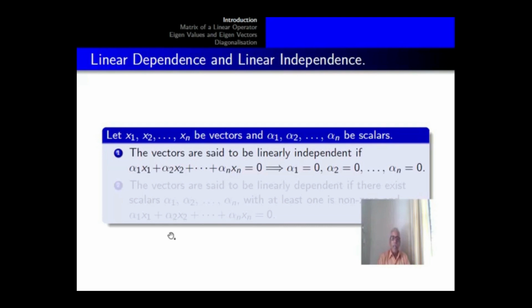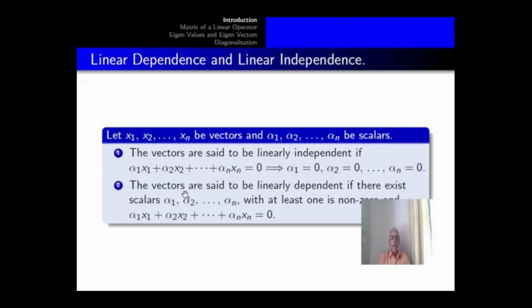The vectors are said to be linearly independent if the linear combination alpha 1 x1 plus alpha 2 x2 plus etc. plus alpha n xn equal to 0 implies that alpha 1 equal to 0, alpha 2 equal to 0, etc. and alpha n equal to 0. That is, a linear combination of the vectors equal to 0 vector implies all the coefficients involved are 0.